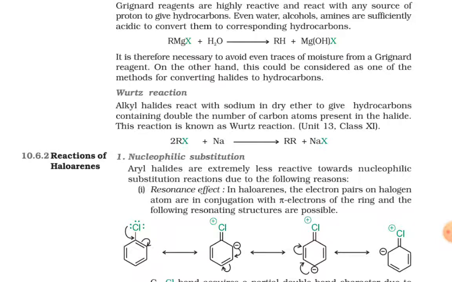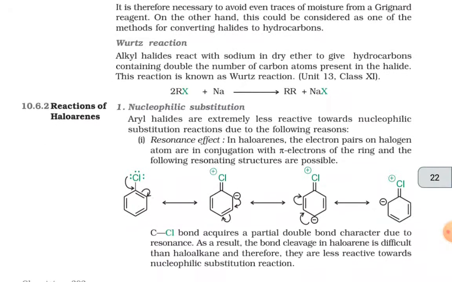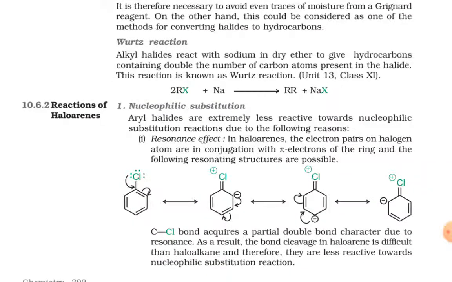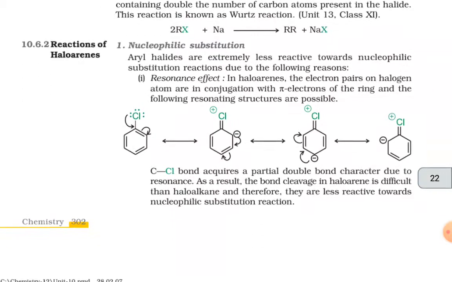Wurtz reaction. Alkyl halides react with sodium in dry ether to give hydrocarbons containing double the number of carbon atoms present in the halide. This reaction is known as the Wurtz reaction. 2RX plus 2Na gives R-R plus 2NaX. Reactions of haloarenes. Nucleophilic substitution.